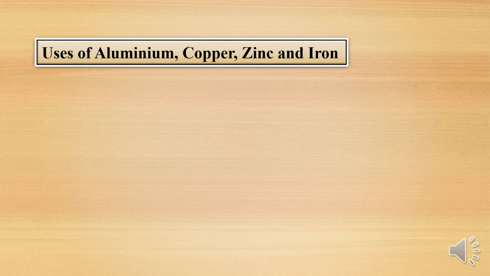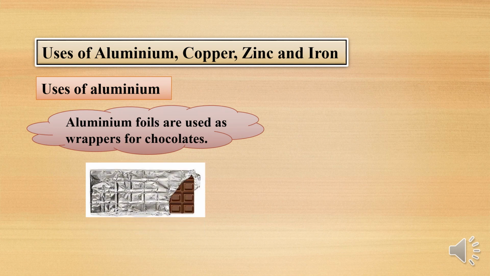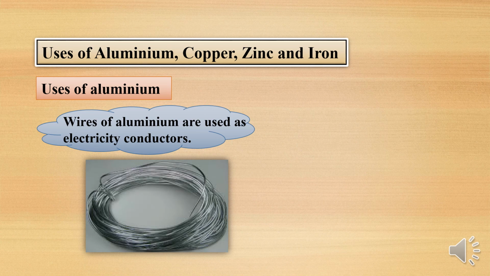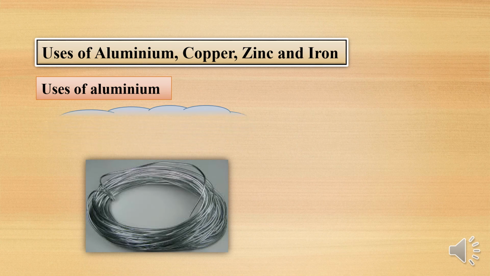So finally, we are going to study the uses of aluminium, copper, zinc and iron. What are the uses of aluminium? As you know, aluminium has wide applications in electrical industries as well as in food industries. Aluminium is usually used for the preparation of aluminium foils, and is also used in the wrapping of chocolates. And next we have wires. Aluminium wires are good conductors of heat and electricity.